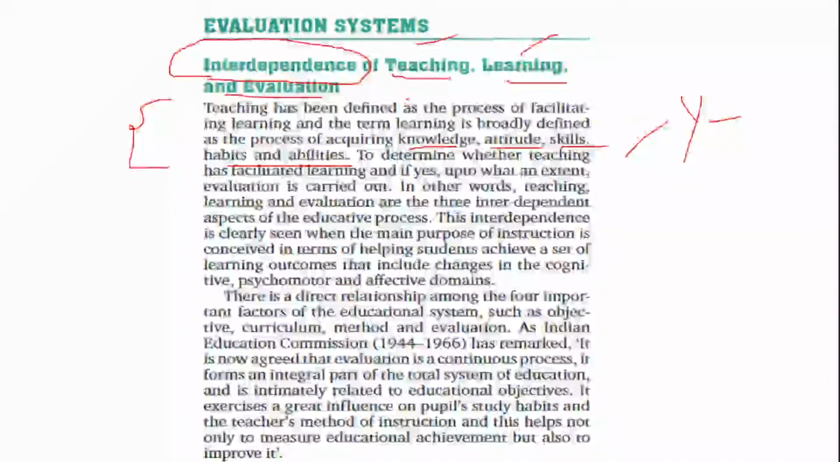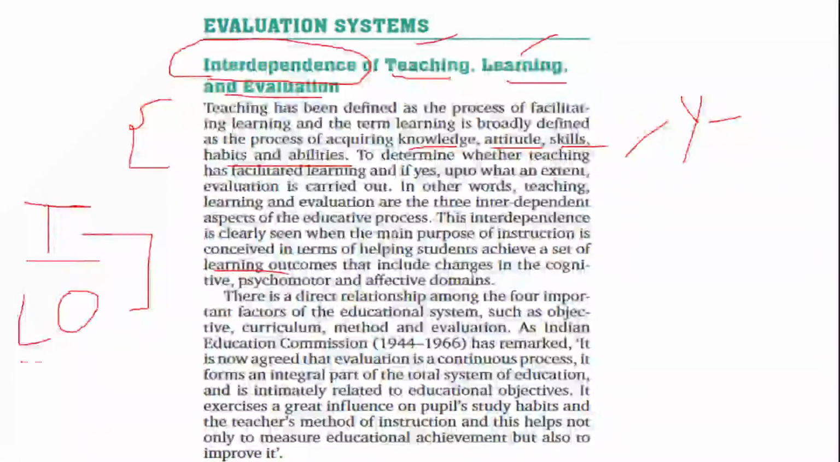When we understand the purpose of instructions, it is just to help the students achieve the learning outcomes. The teacher gives a certain set of instructions to the students. Now why are those instructions given? So that the students understand the concept, the students know the concept, and there is the required learning outcome as it is required.